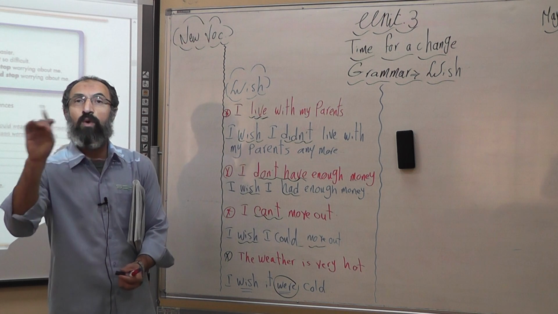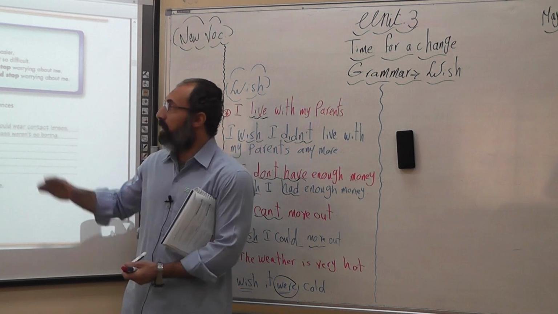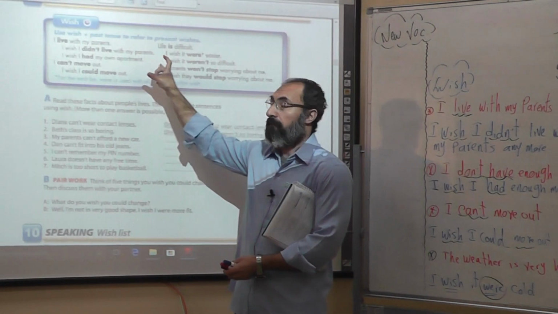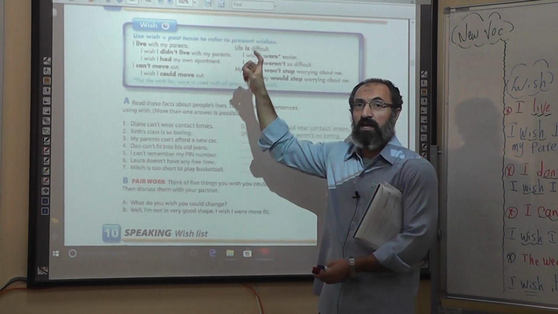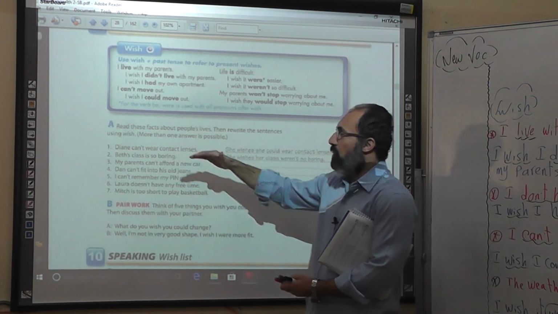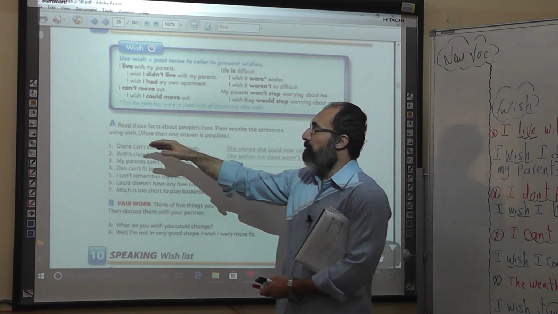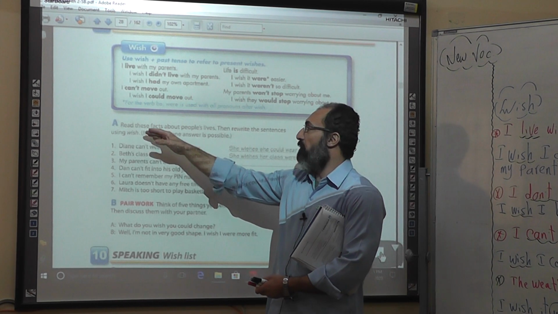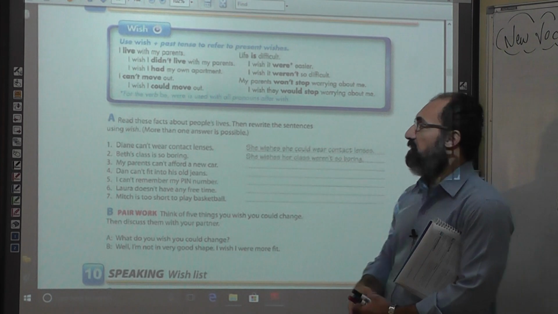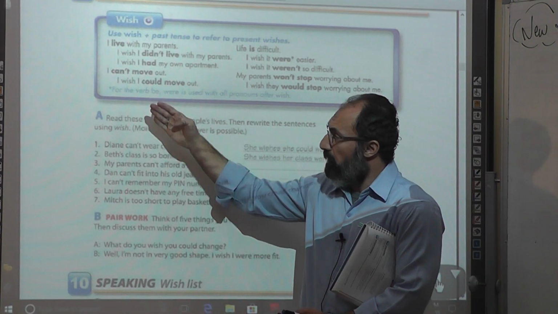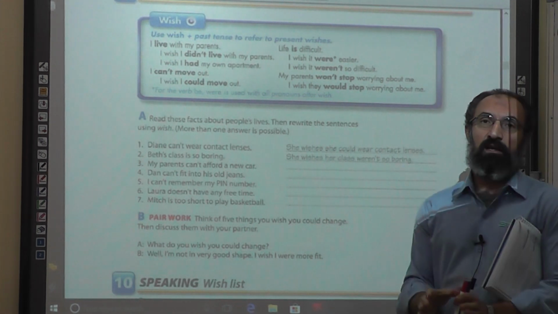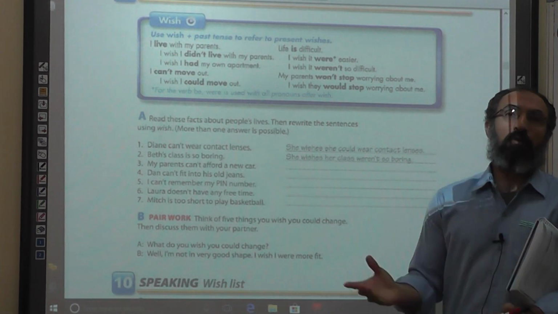Again, it's wish. Looking at the board, here we have the rule, the grammatical box that we were speaking about right now on the whiteboard. Below that chart we have exercise A. Read these facts about people's lives. Then rewrite the sentences using wish. So here we have items 1 through 7. We would like to express those people's wishes. How can we do it?